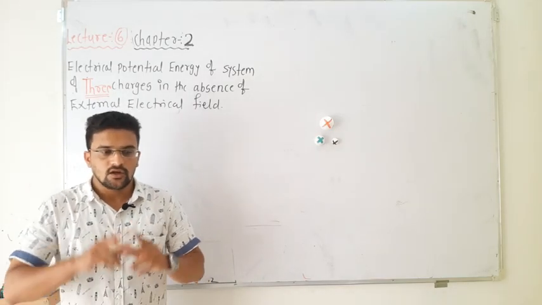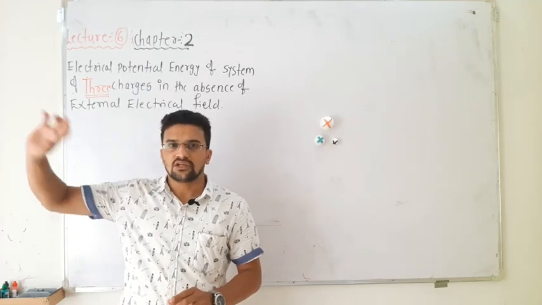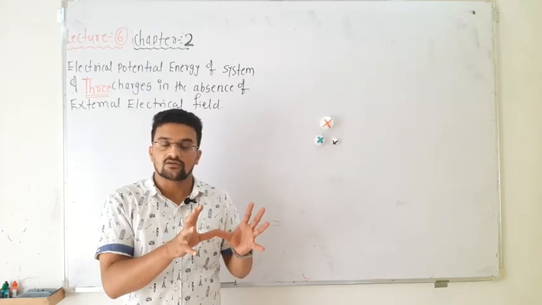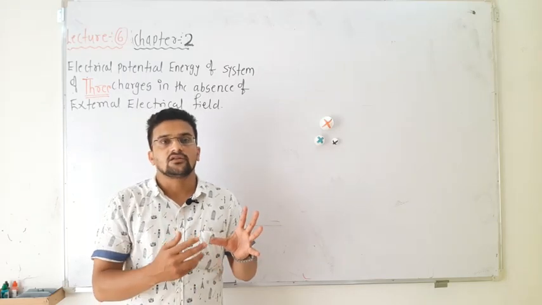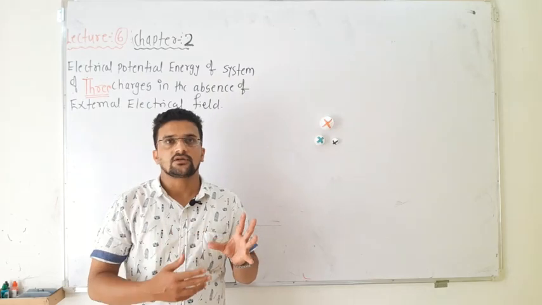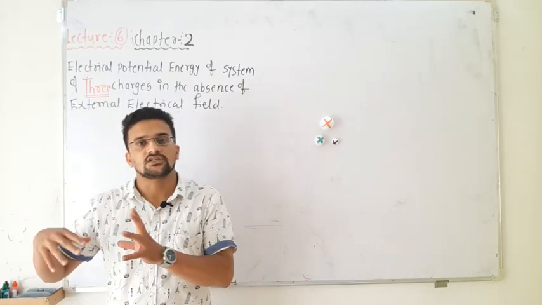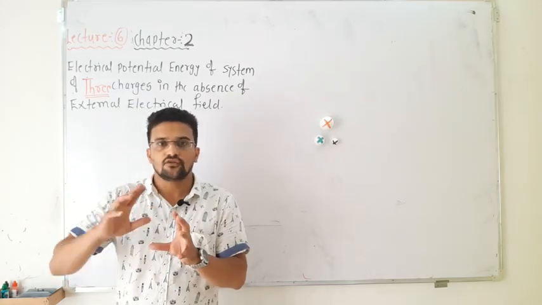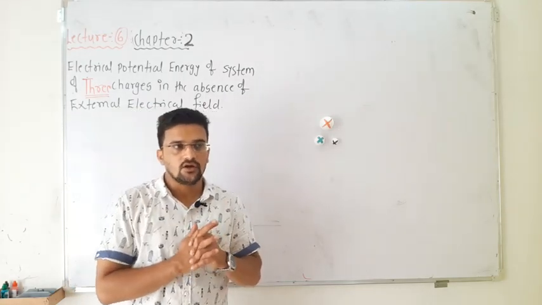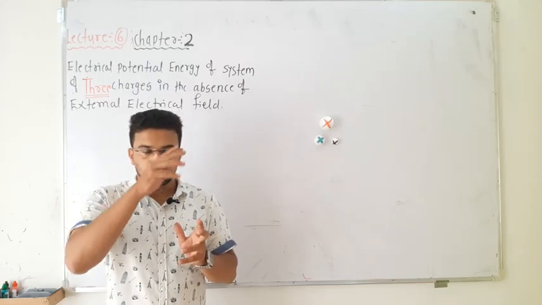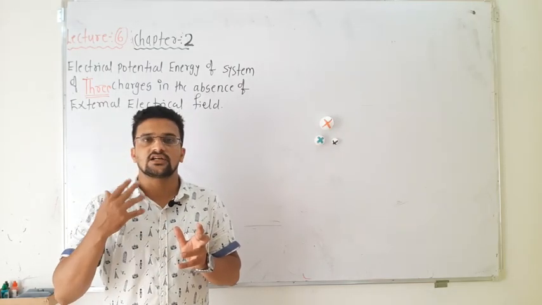That means if you bring any two charges from infinity and place them at their respective positions in the absence of an electric field, then what is the amount of potential energy stored? It is nothing but the sum of the work done in bringing each individual charge from infinity to that point. So we calculated W1, W2 and W3, and the total work done is nothing but the potential energy itself.